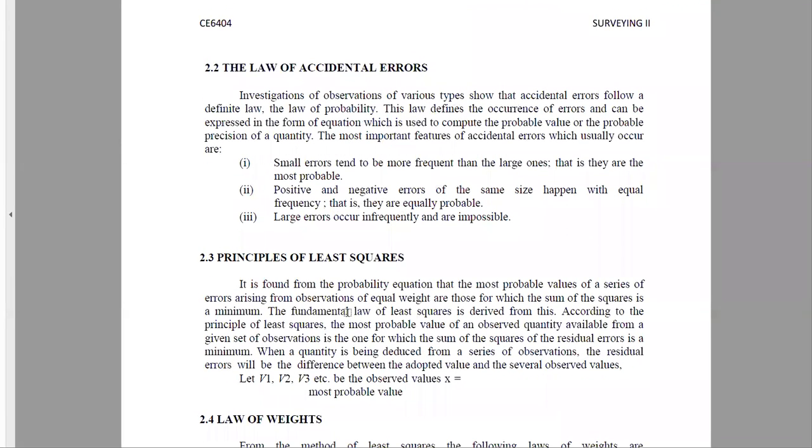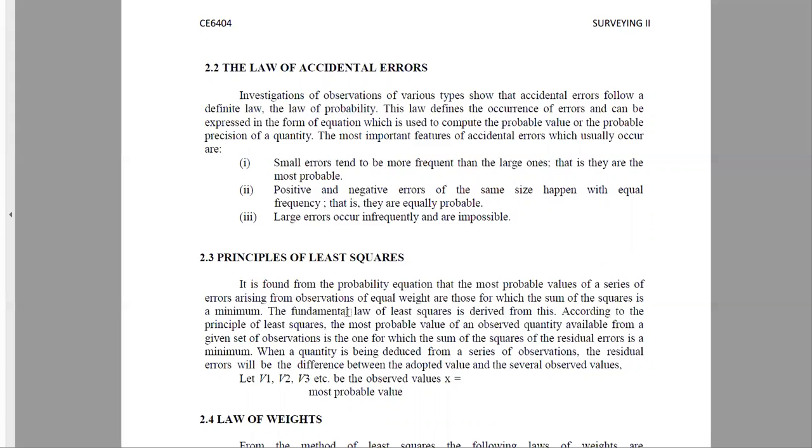Now, the law of accidental errors. Investigation of observations of various types of sources shows that accidental errors follow a definite law of probability.